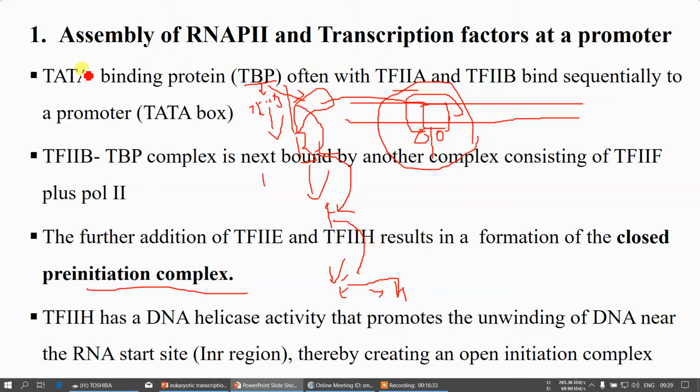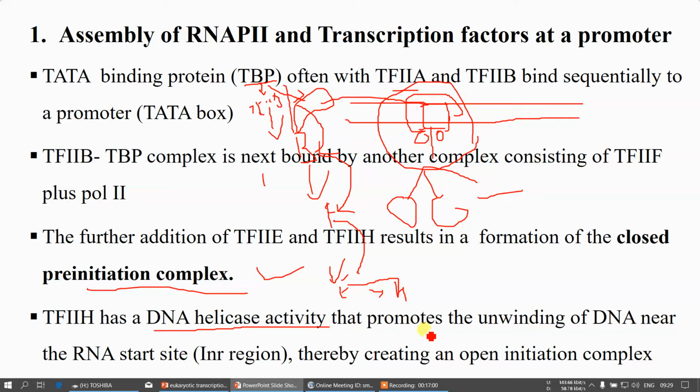Just like in prokaryotes, we can divide these steps into three reactions. One is formation of the closed complex, opening of the complex, and movement of your RNA polymerase. So this initiates or completes your closed pre-initiation complex. And the next one is transcription factor 2H, which has DNA helicase activity.